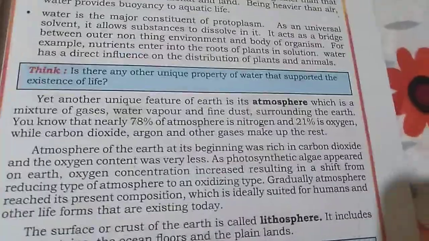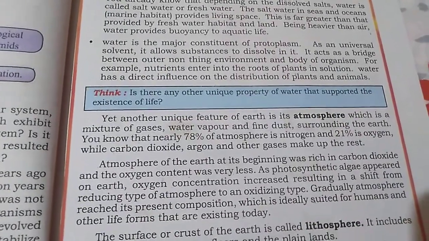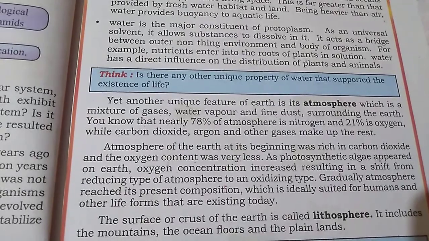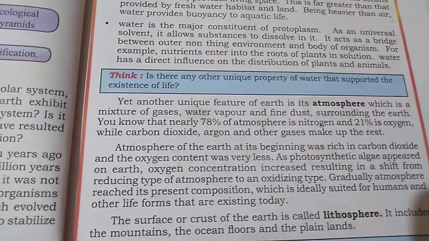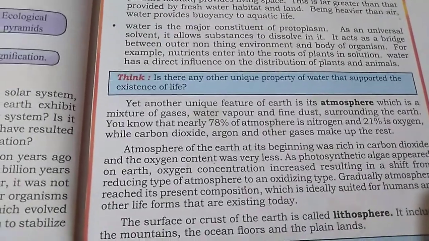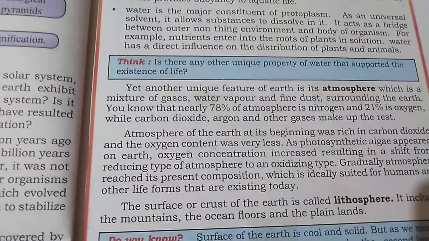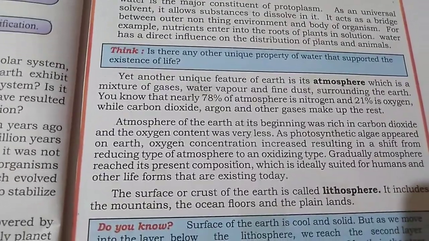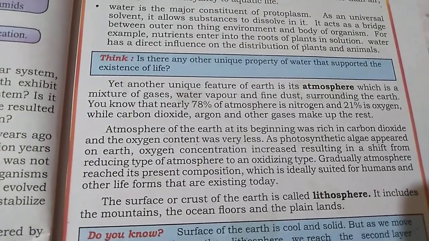As photosynthetic algae appeared, from the time algae appeared on the earth, oxygen concentration increased. Slowly, as photosynthesis increased and green algae and plants increased, our oxygen content increased to what we have in our earth today.